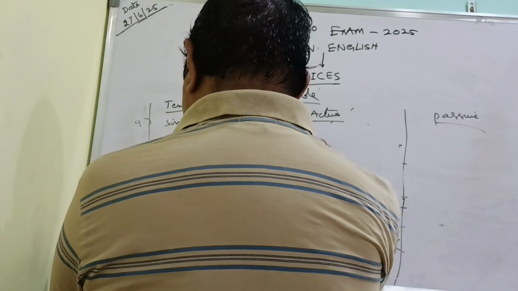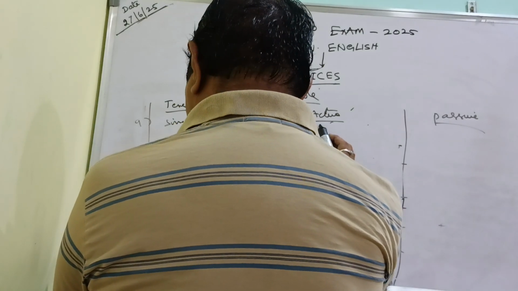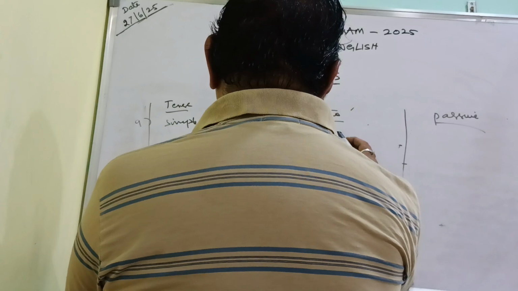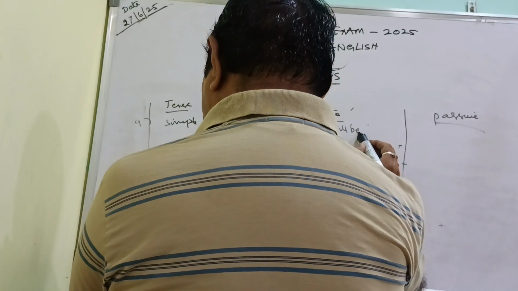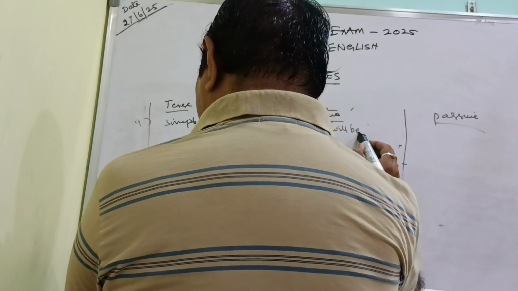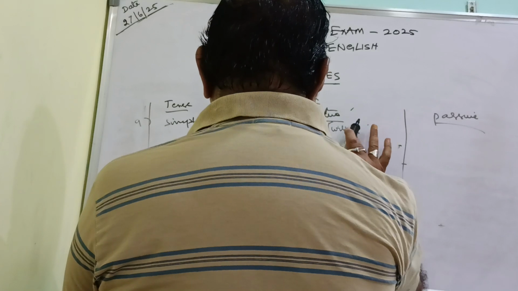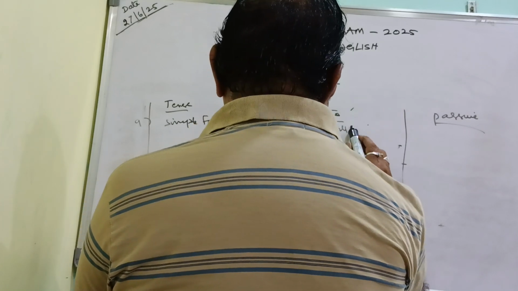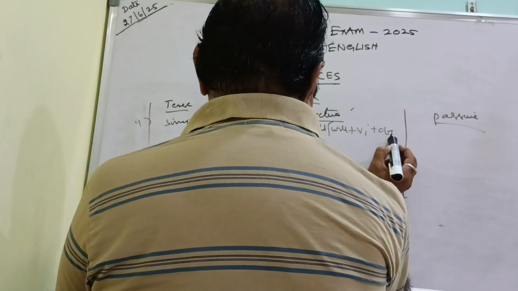Subject will always be there. Then shall or will comes here. Not will be, only will. Shall or will, then the first form of the verb, then the object.